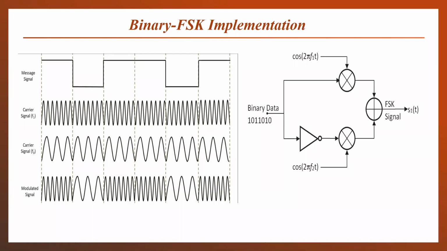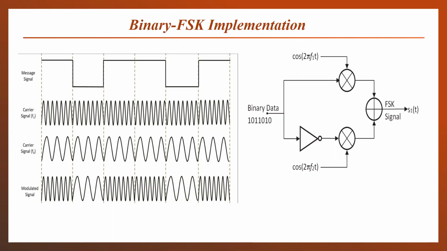So again, a different diagram is shown here. Here the message signal is in the form of a bit sequence. Again, 2 carrier signals are shown, carrier signal F1 and carrier signal F0. F1 is a much higher frequency as compared to F0.